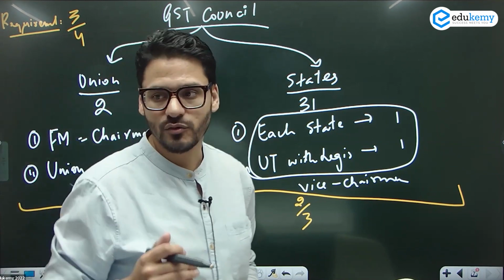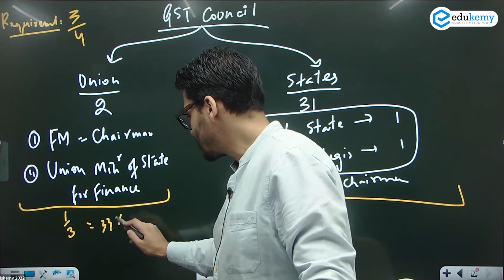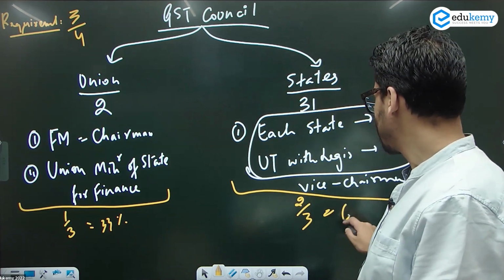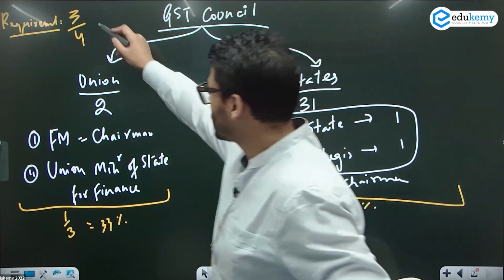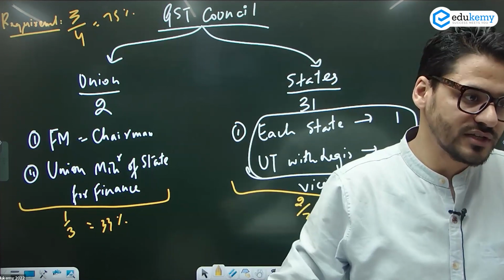Minimum voting कितना required है? 3/4. So यहाँ पर 1/3 is how much? 33%. 2/3 is how much? 66%. Required is how much? 75%. ठीक है ना? So concurrence तो union का चाहिए.